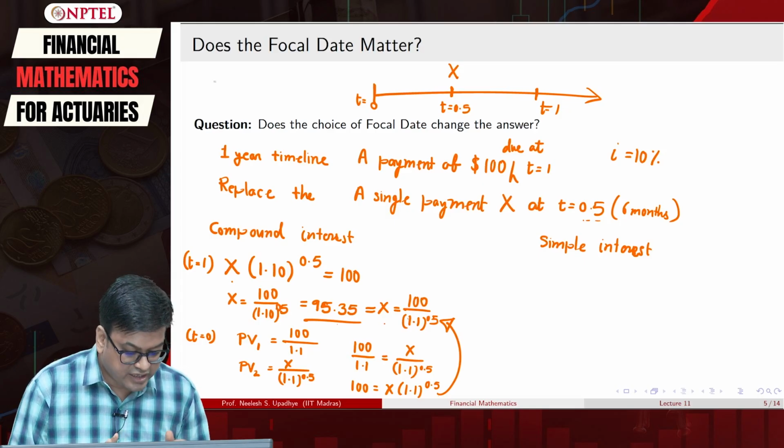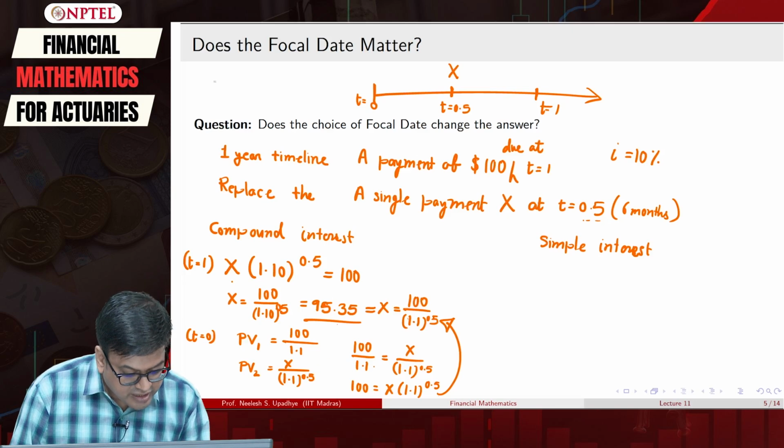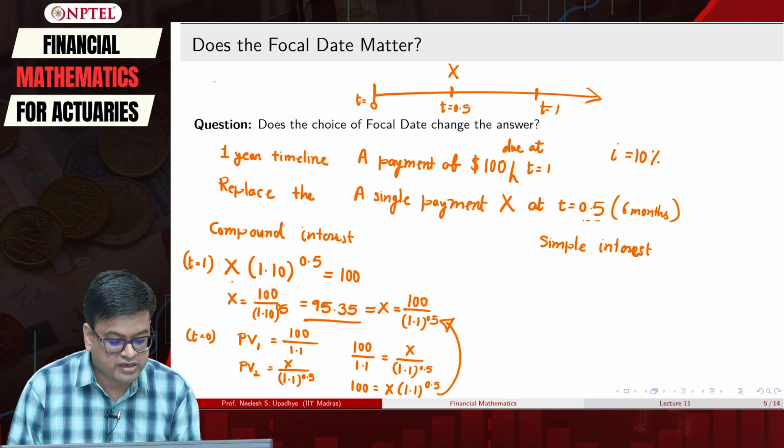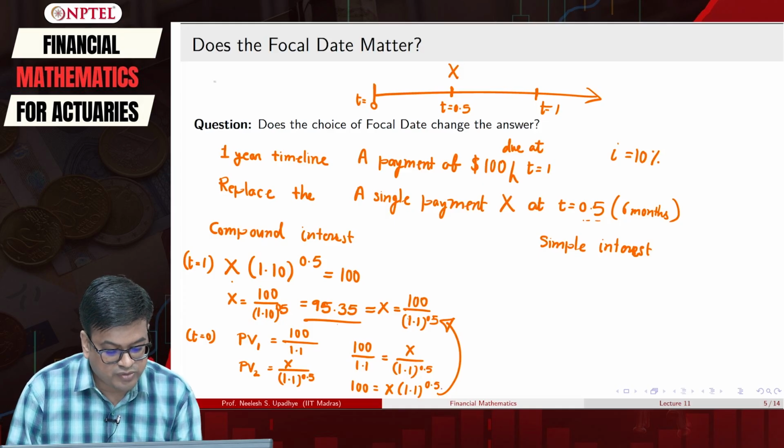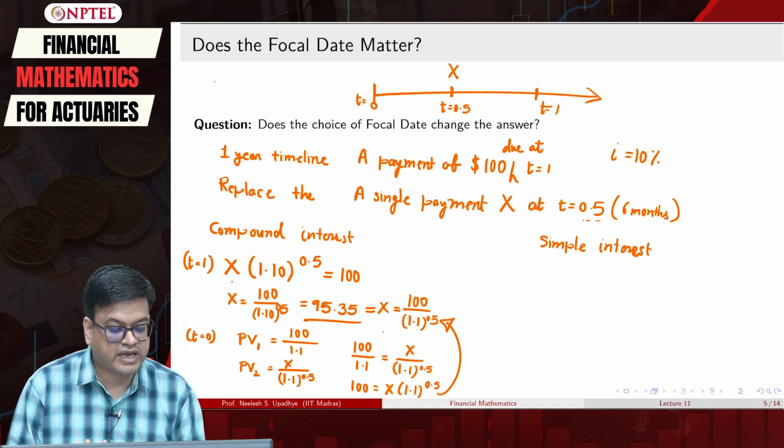What has happened actually is this multiplication factor, this 1.1 raised to 0.5, it got cancelled.